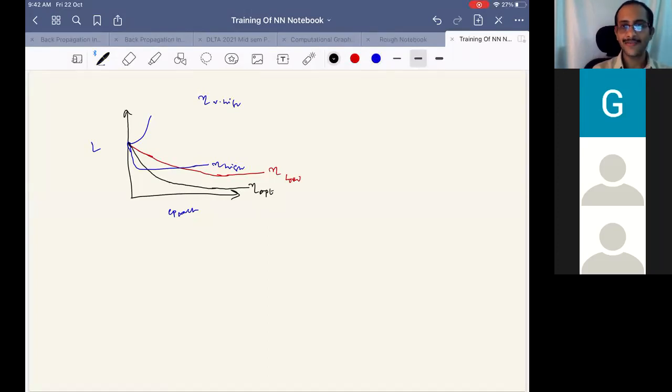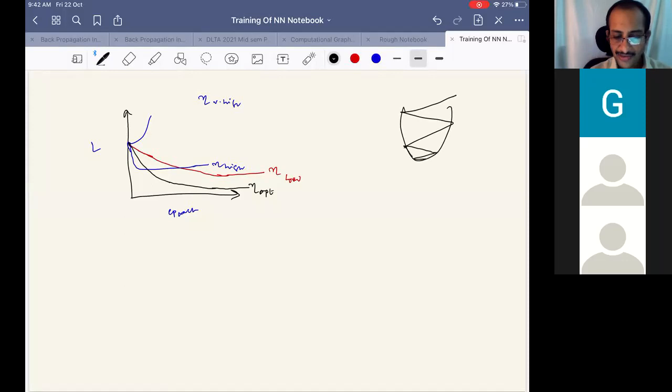Why is this like this? Because eta being very high means the gradient descent term will explode. It will move from the positive to the negative side, negative to positive side. In fact, the error will explode. If it is high, it will oscillate like this and then converge.